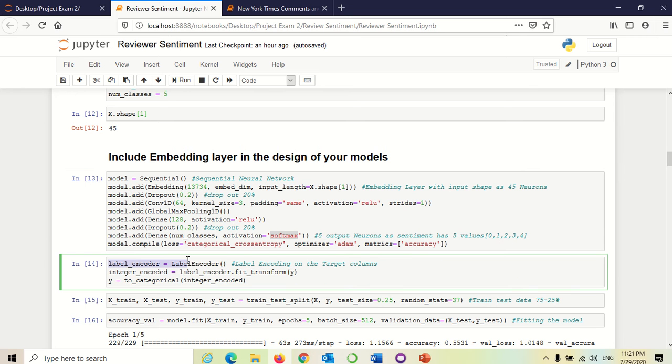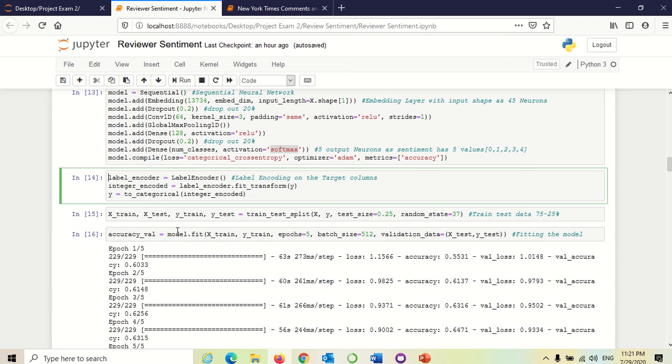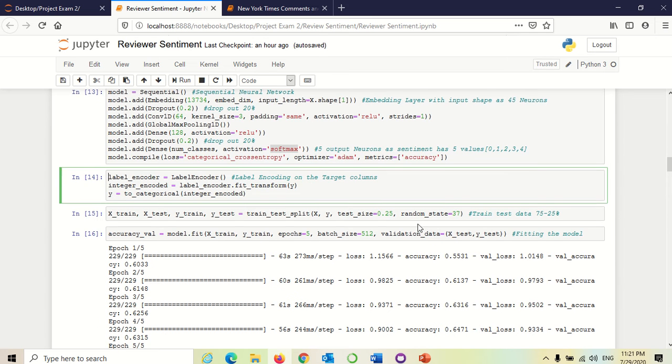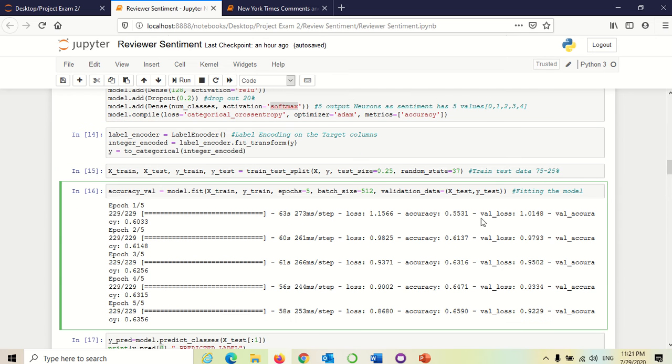Doing the label encoding, I applied label encoding on the Y, transformed it, and applied the train test split with 75 and 25, then fit the model here. You can see the accuracy is increasing: 0.5 in the first epoch, 0.65 in the second epoch, 0.6 in the third, 0.64 in the fourth, and 0.65 in the fifth epoch. It is increasing for every epoch.